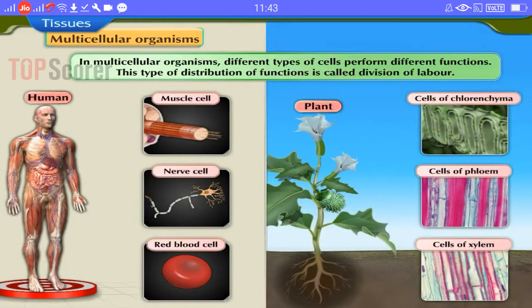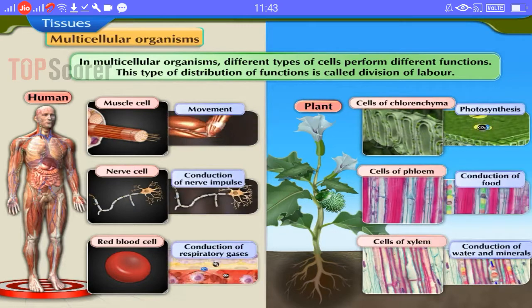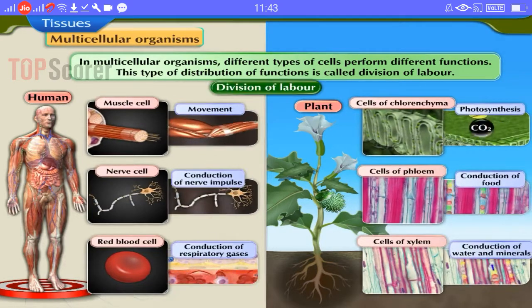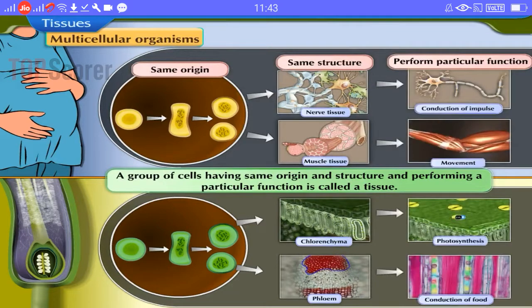In multicellular organisms, different types of cells perform different functions. This type of distribution of functions is called division of labor. Thus, a group of cells having same origin and structure and performing a particular function is called a tissue.